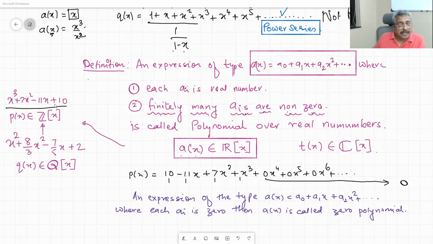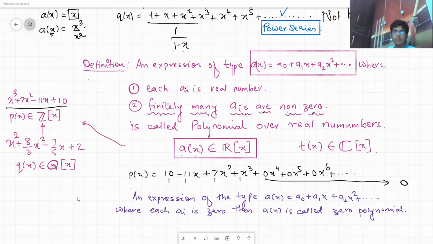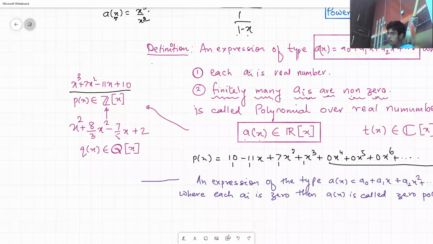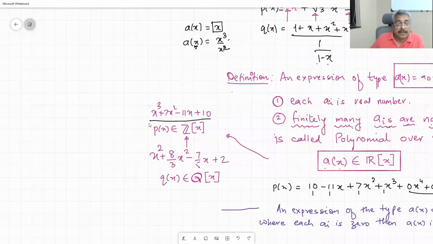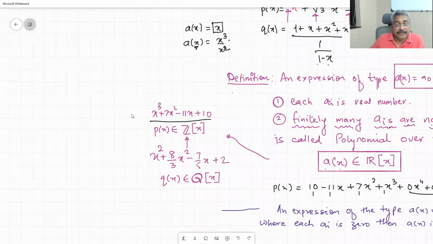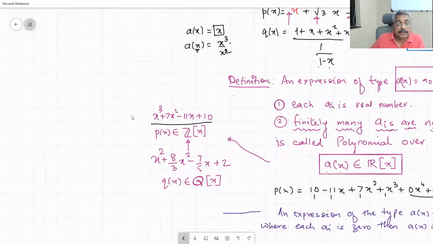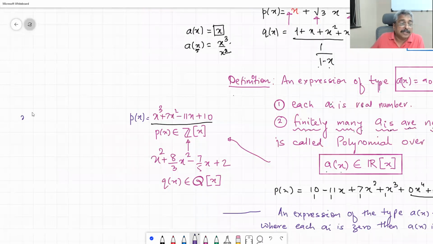Okay, now let us take this example. What you are trying to say. This is our p of x. You are saying that if you write x into (x squared plus 7x minus 11) plus 10 is equal to p of x, then what is the degree of this? 3.